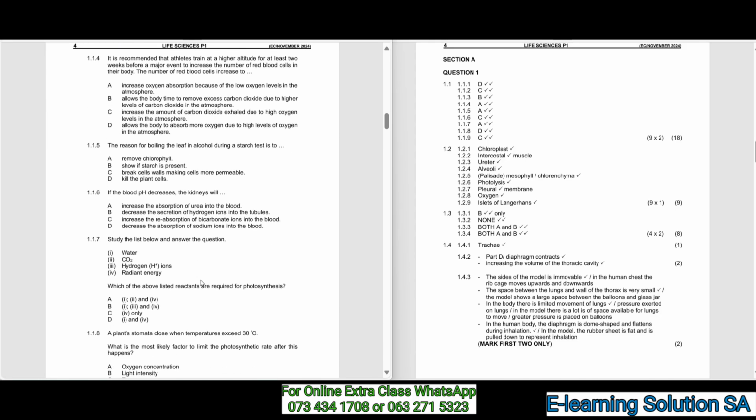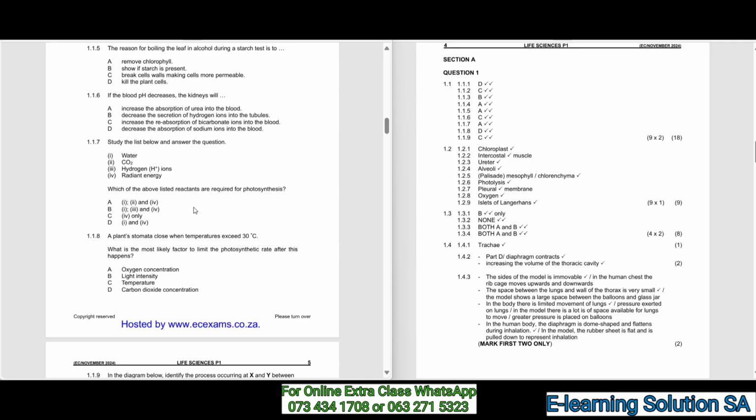So 1.1.4, it is recommended that athletes train at a higher altitude for at least 2 weeks before a major event to increase the number of red blood cells in their body. So the number of red blood cells increases to, the answer is A, increase oxygen absorption because of low oxygen levels in the atmosphere. So 1.1.5, the reason for boiling the leaf in alcohol during the starch test is to, the answer was A, remove chlorophyll.